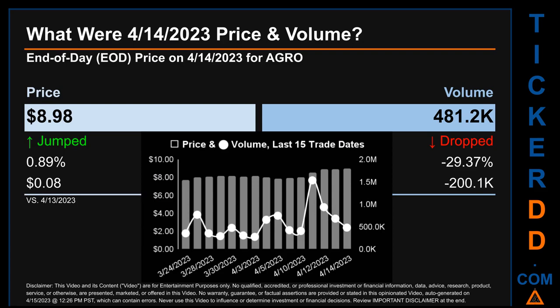Across a range of $1.28, the max and minimum end-of-day price were respectively 8.98 and 7.7. Volume saw a range of 1.3 million, from a day low of 274.5 thousand to a day high of 1.5 million.